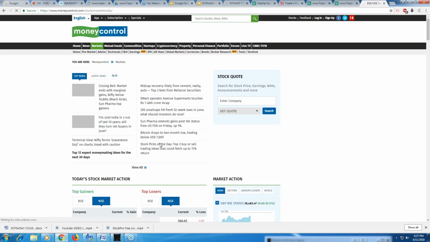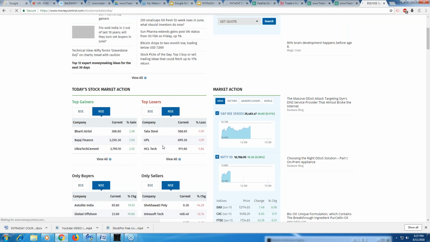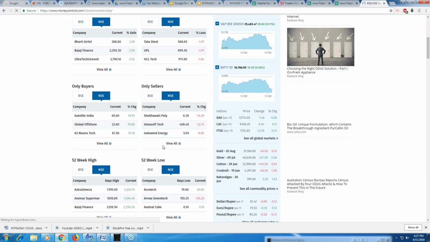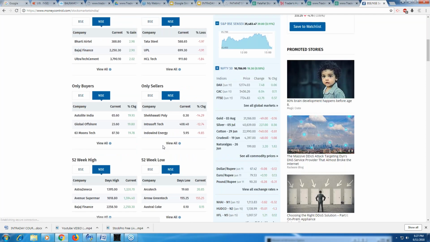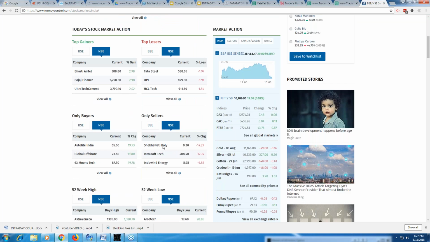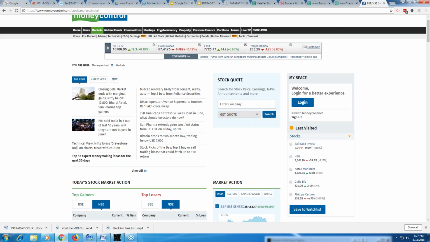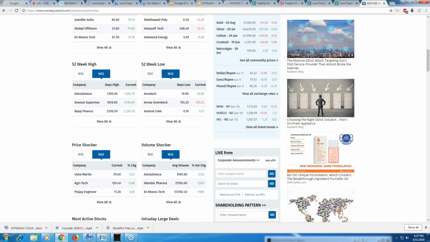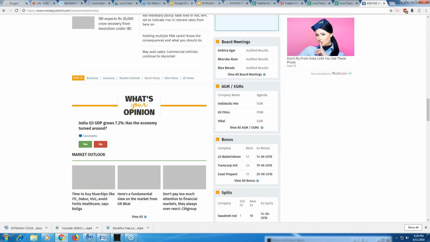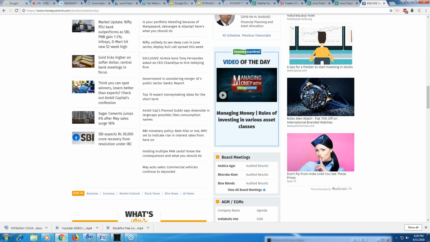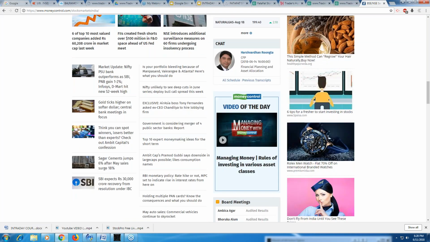So here you get, somewhere here, DMart operator Avenue Supermarts touches 1 lakh crore MCAP, and so on. 250 small caps hit fresh 52-week low in June, and closing bell market ends with. So something like in the morning you get very definite, point-wise news. I'll show you in a day or two in the morning what kind of news, when I'm going to trade with you live. I'll show you.